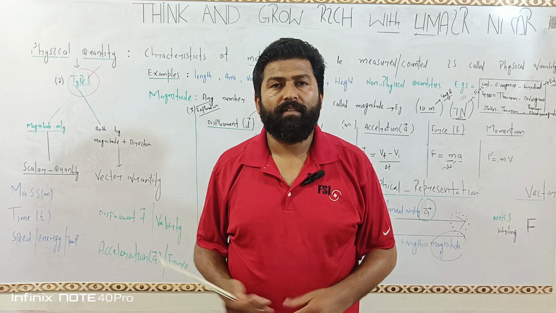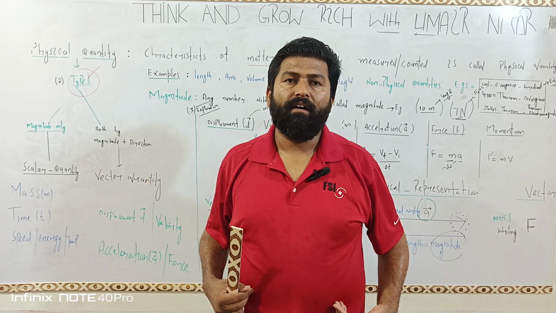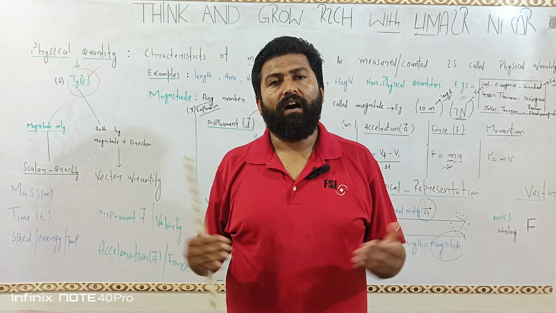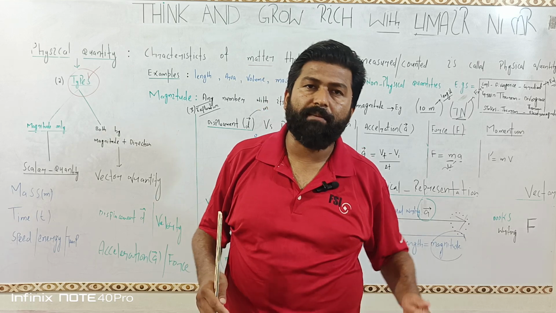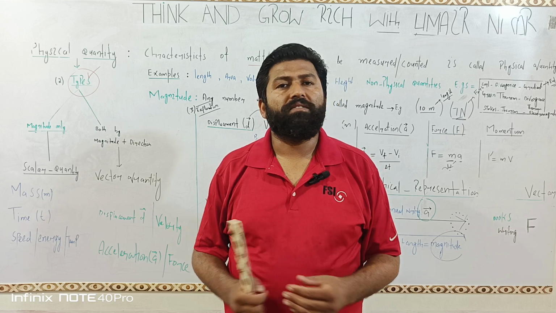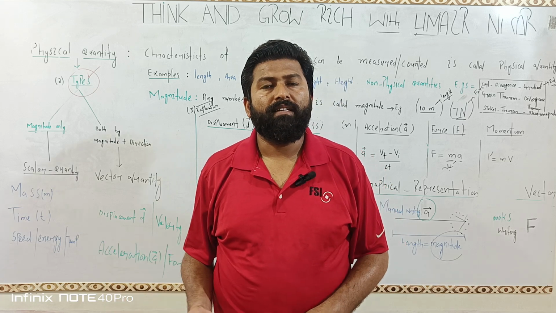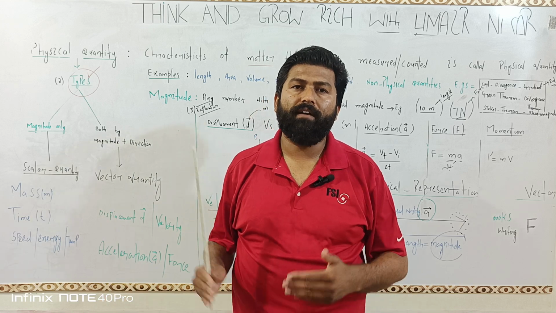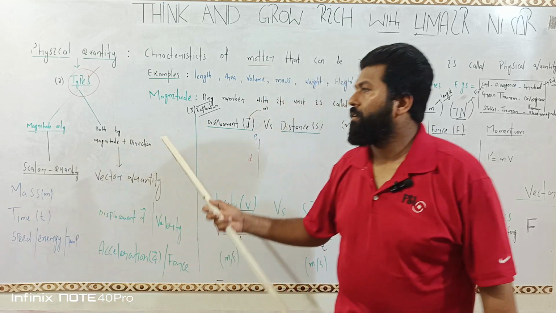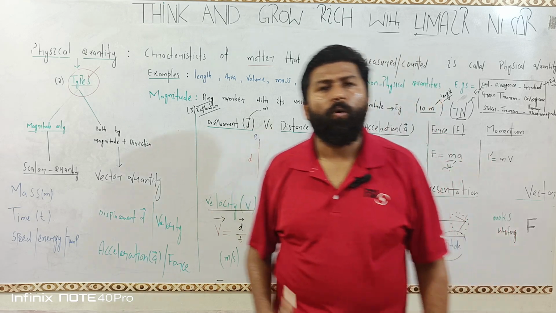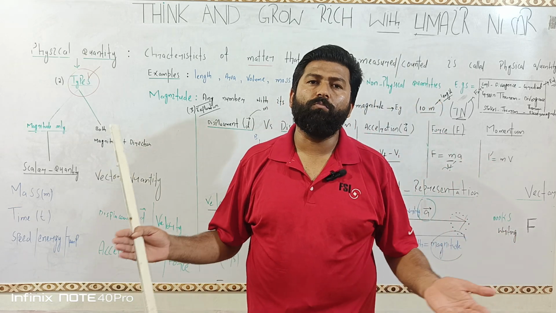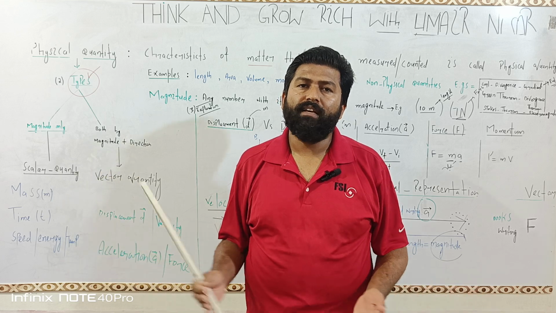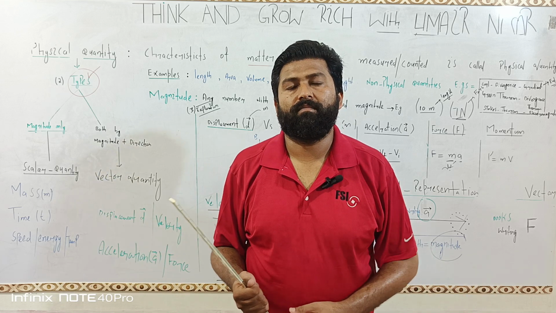For example, here I am standing. I have occupied some space. I have volume. I have height. I have covered some area. Therefore, I am matter. Similarly, chairs, table, whiteboard, room, or anything that occupies space is simply called matter.